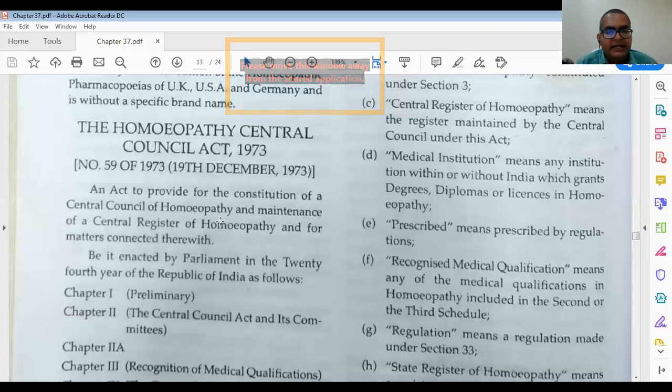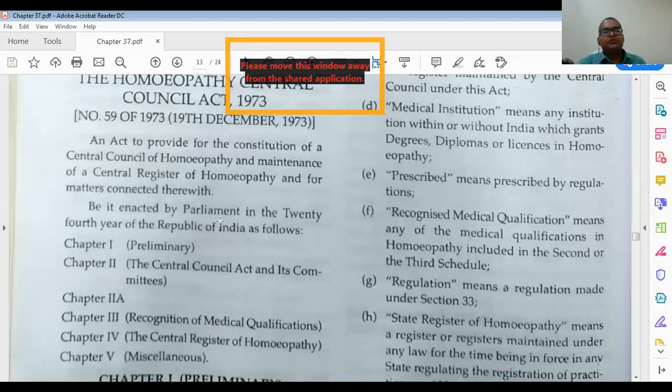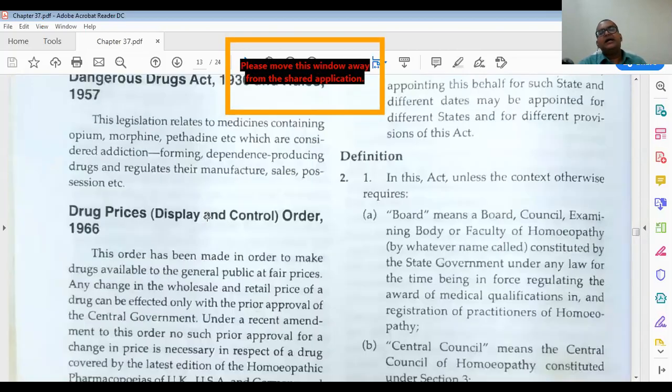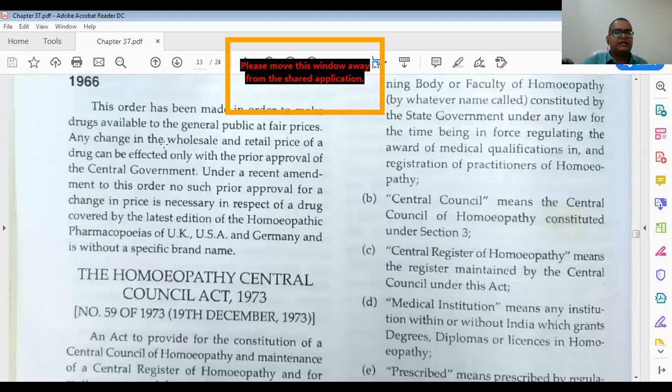You will get this on the website of the Central Council of Homeopathy also. Many things are different now. There is a Board of Governors, and the election method is not there now. So remember this: this book was published previously, but now there is no election system in the Central Council of Homeopathy. Just remember this, the Homeopathy Central Council Act 1973.